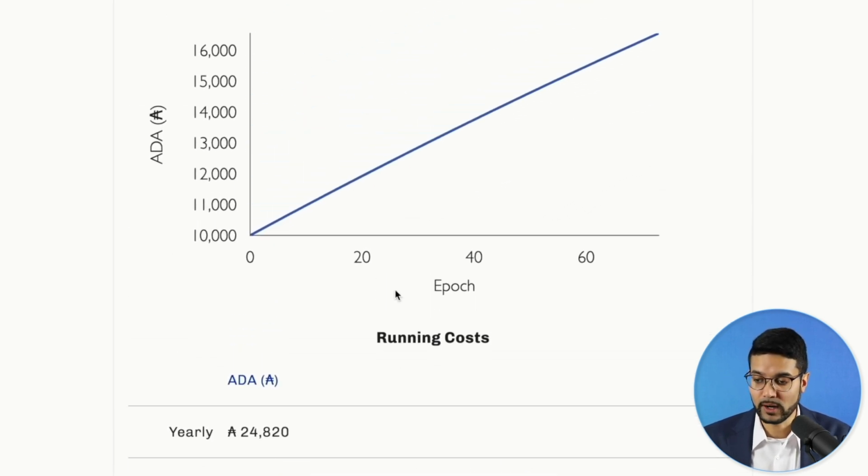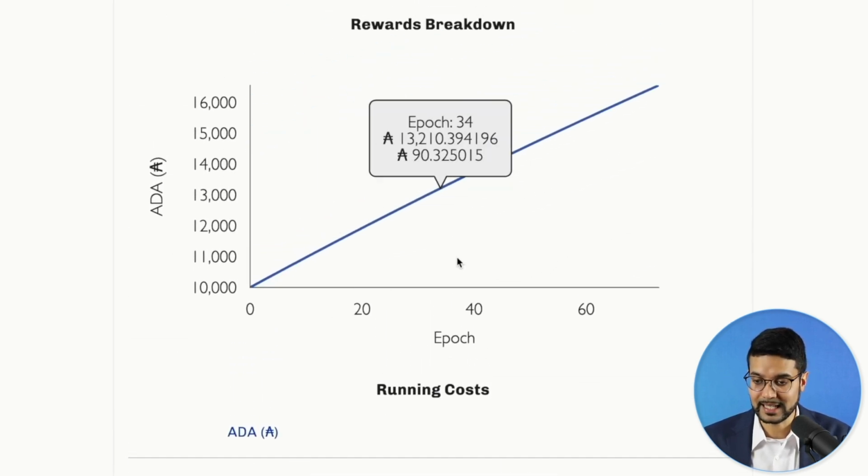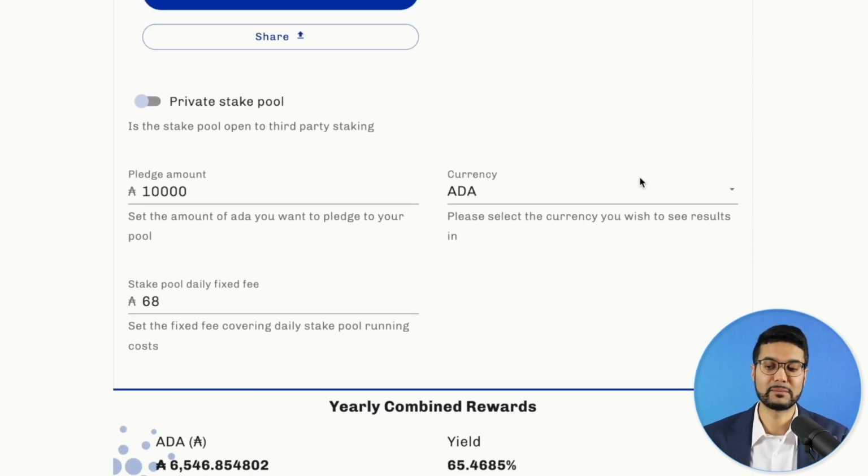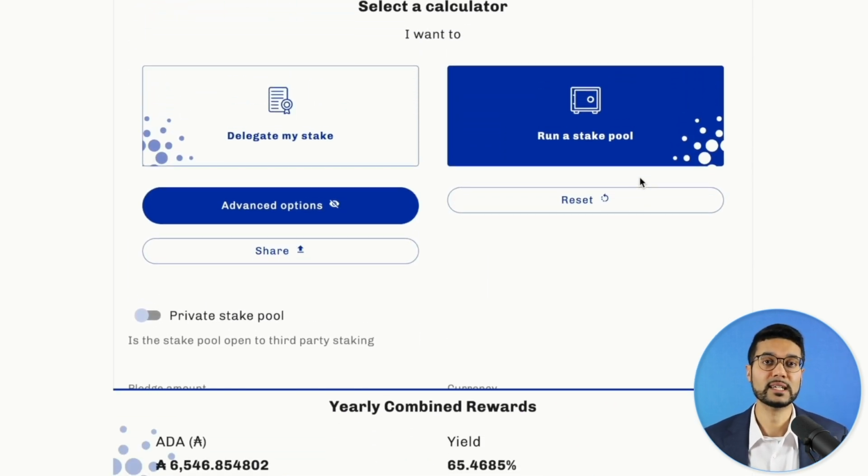So that's a bit more about how to look at the staking calculator for being a stake pool operator. And again, everybody, this is a rough estimation. Stake pool rewards will vary epoch to epoch. This is going to be more or less something that you can look at as a general guide to expect how much you can potentially earn by either delegating your ADA or by being a stake pool operator. So that is going to be it for this lesson today.